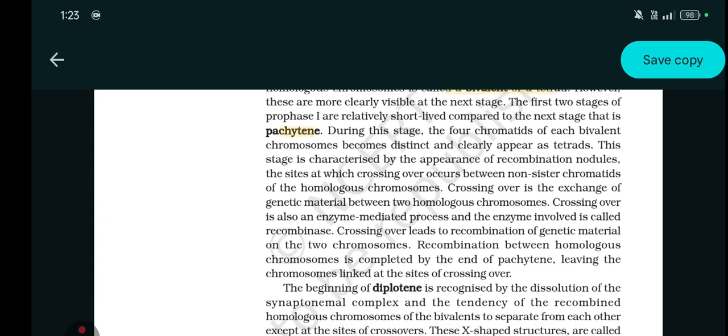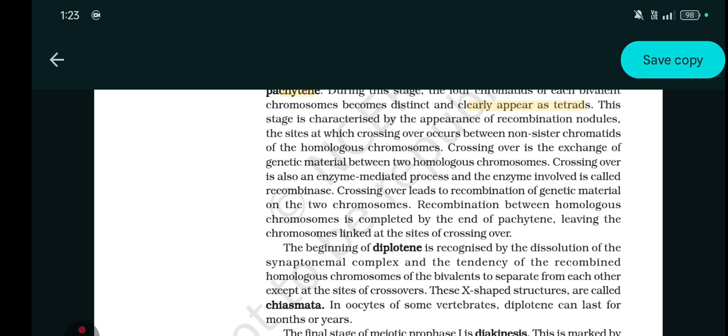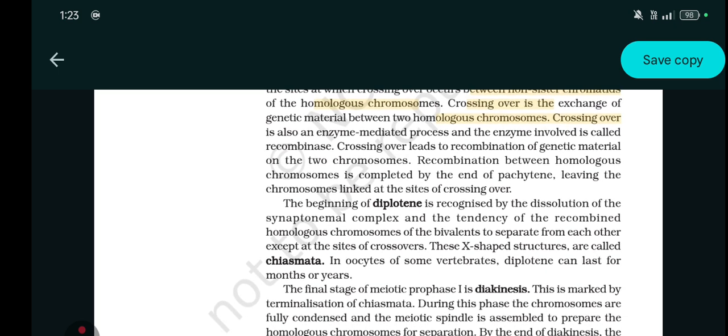During this stage, the four chromatids of each bivalent chromosome become distinct and clearly appear as a tetrad. This is the stage which is characterized by the appearance of recombination nodules, the sites at which crossing over occurs between the non-sister chromatids of the homologous chromosomes. Crossing over is the exchange of genetic material between two homologous chromosomes. Crossing over is also an enzyme-mediated process, and the enzyme involved is called recombinase. Crossing over leads to recombination of the genetic material on the two chromosomes.